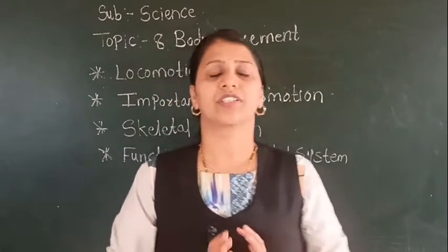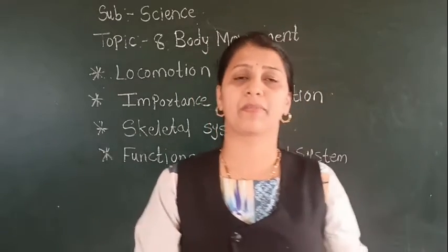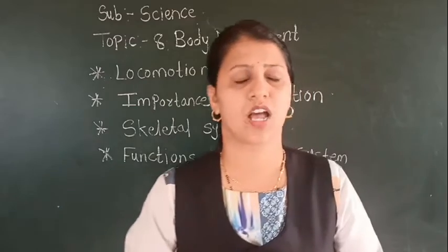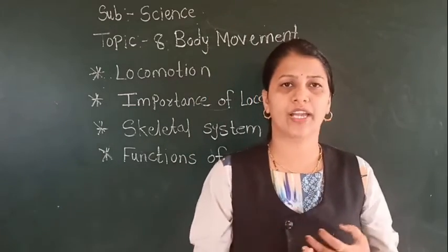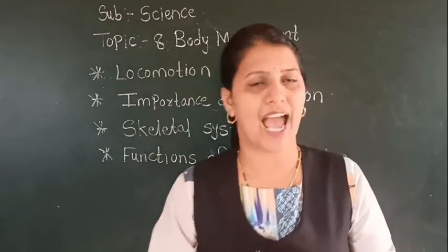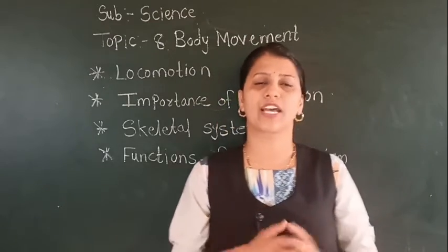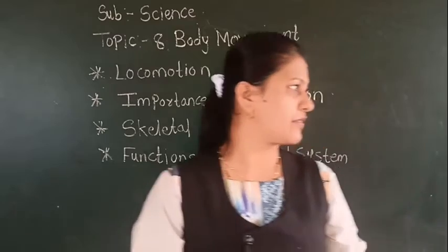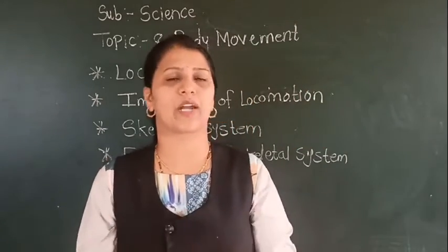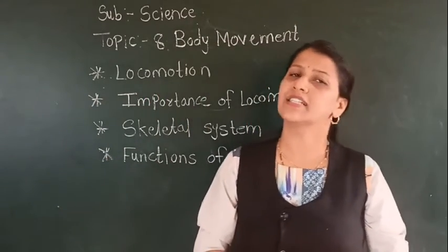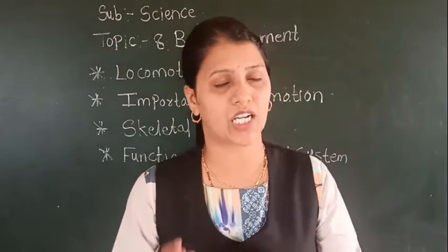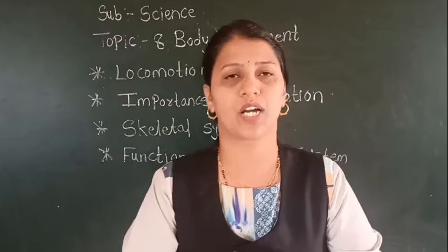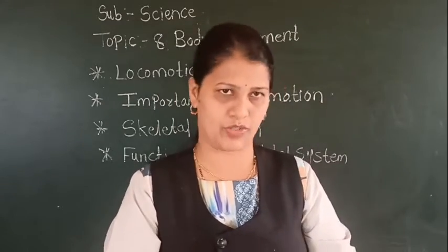A newborn baby has about 300 bones. After that, as they grow, these bones are joined together, so they get converted into 206 bones. So in an adult person, the total number of bones found is 206.